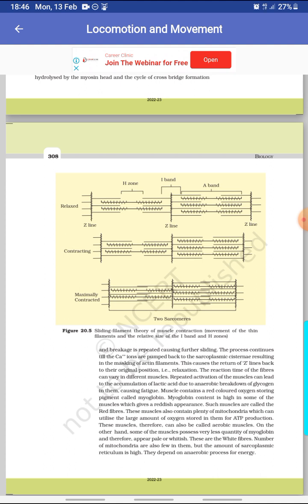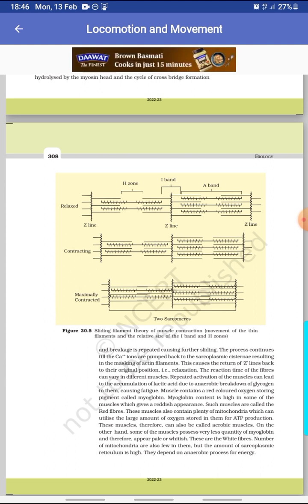The reaction time of the fibers can vary in different muscles. Activation of the muscles can lead to the accumulation of lactic acid due to anaerobic breakdown of glycogen in them, causing fatigue.